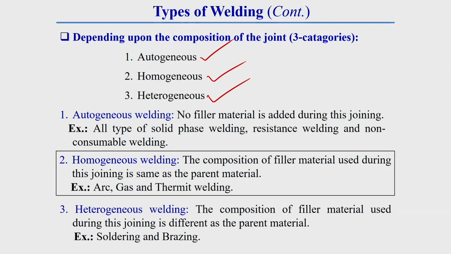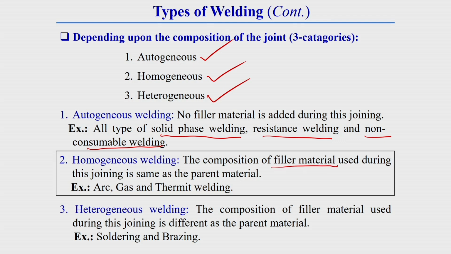In this category, all solid state welding or solid phase welding comes. Then there will be resistance welding and non-consumable welding process. Non-consumable welding process means where no filler material is used to fill the gap between two pieces of metal or material.